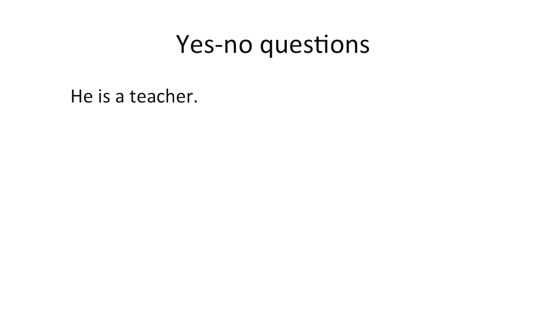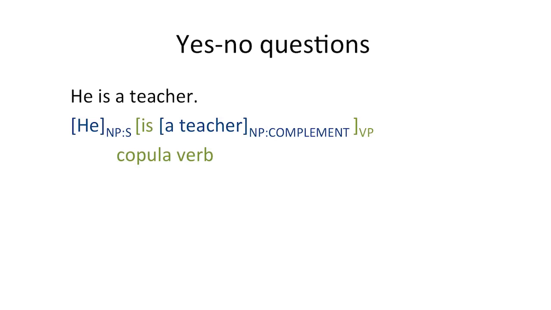There's one exception to the rule that a main verb can't be moved to the front of the clause to form a question, and this is the verb be. Remember that be can be used either as an auxiliary or as a main verb. When it's used as a main verb, that's when we called it a copular verb, we don't add do to form a question, we just move be to the front.